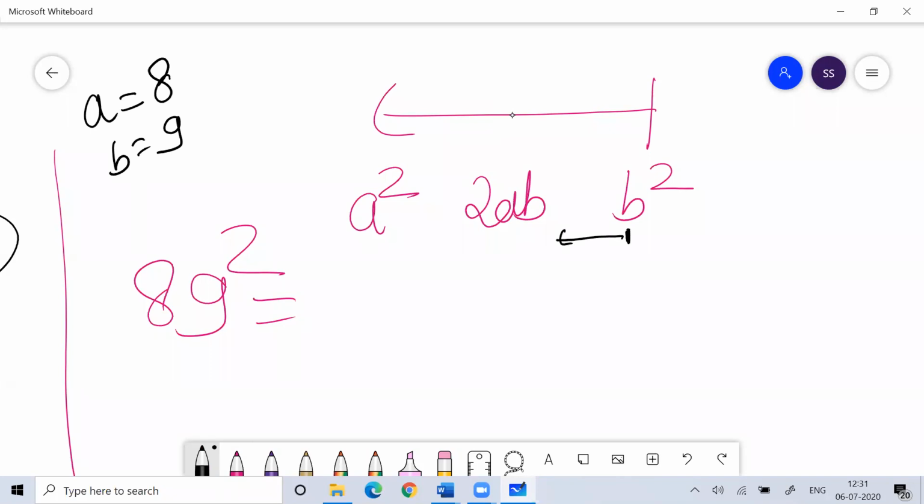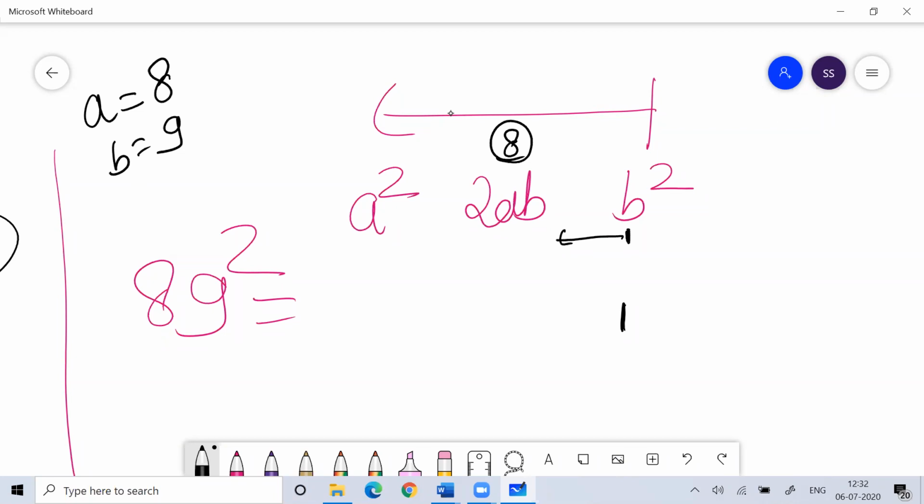So what is B square? B is 9. 9 square is 81. Write 1 and 8 carry. Okay, 8 is your carry. Till 3 digits, write only one digit and take the remaining as carry.